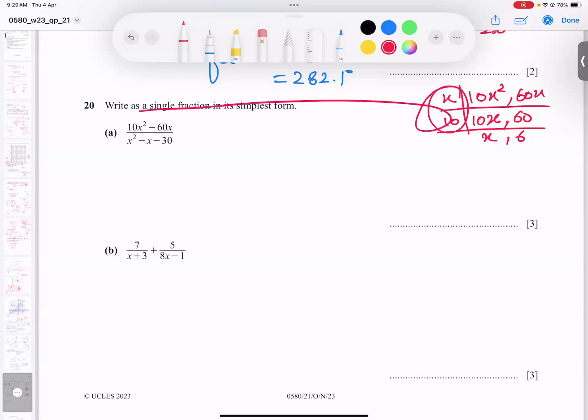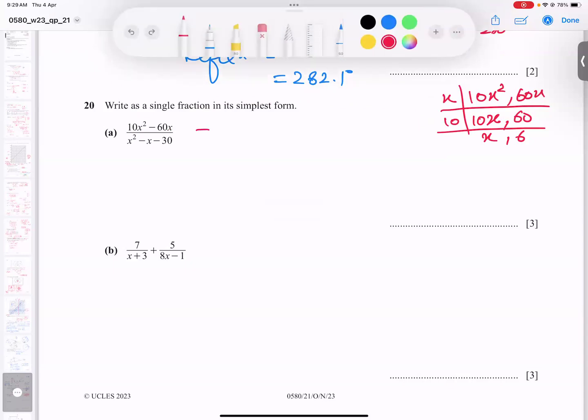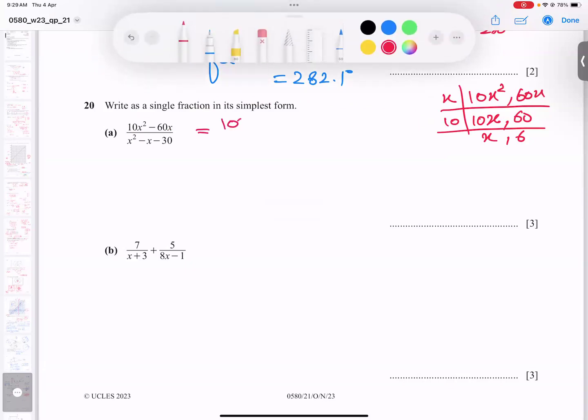So these two are common from the upper two values, and I am writing simply 10x common out. So these two values are left behind with the negative sign in the middle: x minus 6. I think the upper part is done. Okay, now I'm going to do the lower part. So the lower part is three-term factorization.